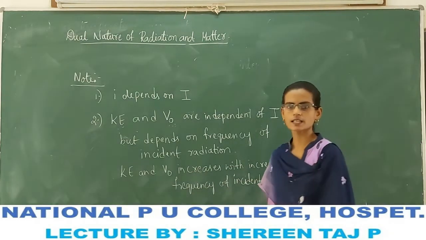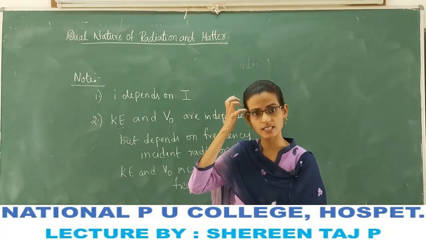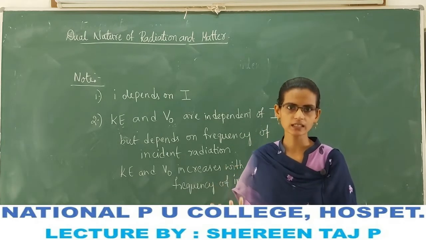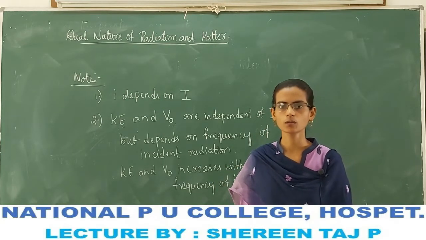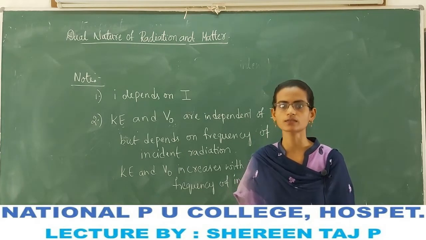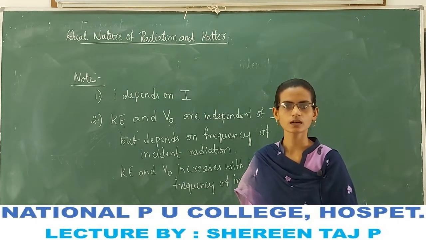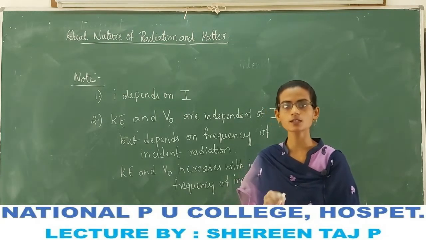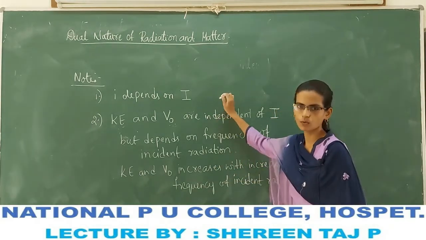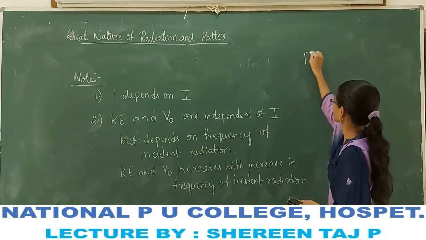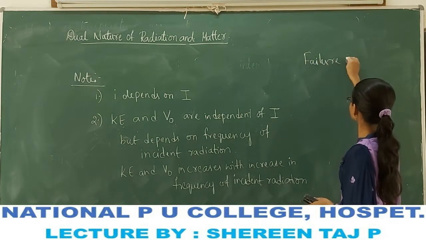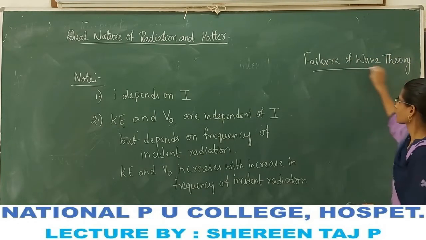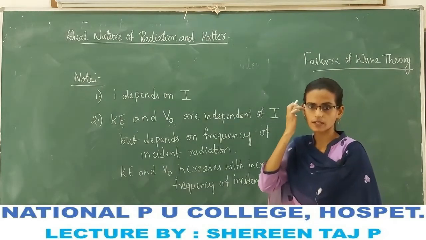Next is Einstein's explanation. Before we go to Einstein's explanation for the photoelectric effect, the photoelectric effect phenomenon cannot be explained on the wave theory of light. The wave theory of light fails to explain the phenomenon of the photoelectric effect. Now, what is the failure? Why does the wave theory fail to explain the photoelectric effect?